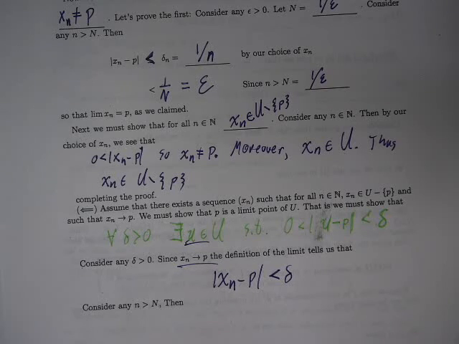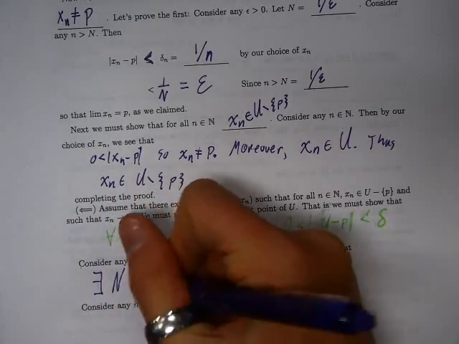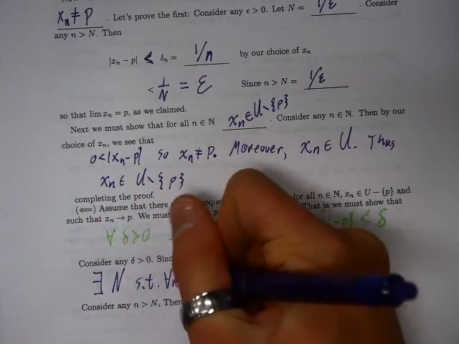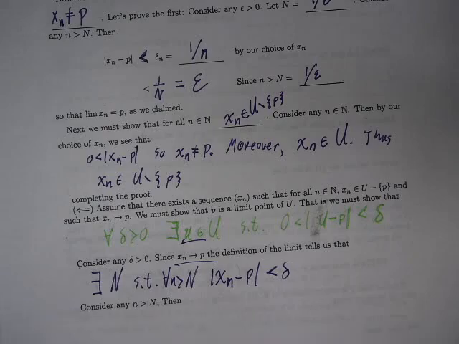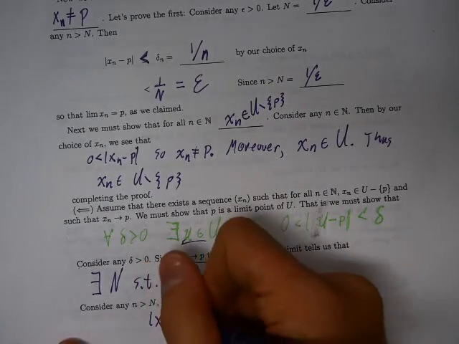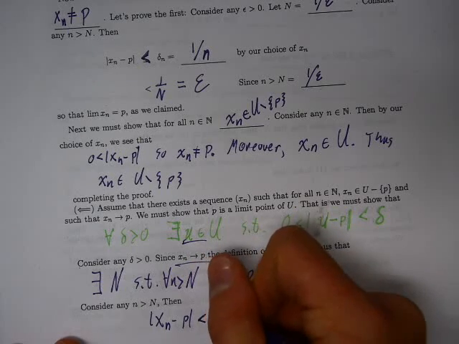For what choices of little n? What are the quantifiers? There exists a big N such that for every little n bigger than big N. Yeah. So let's consider now any little n bigger than big N. Then the thing that you want to be true is true: the absolute value of xn minus P is less than delta.